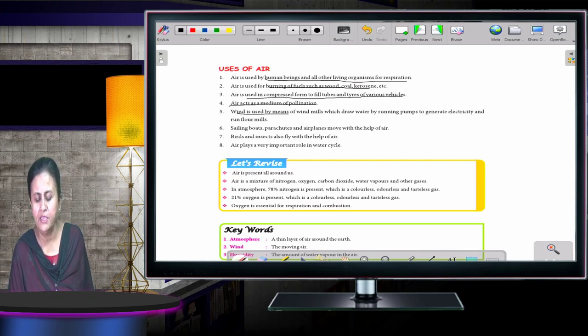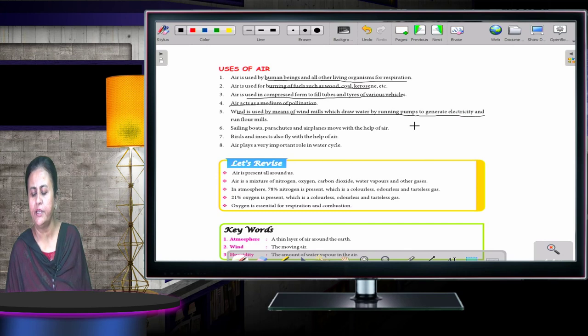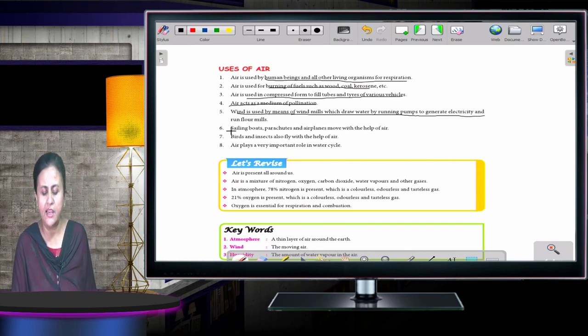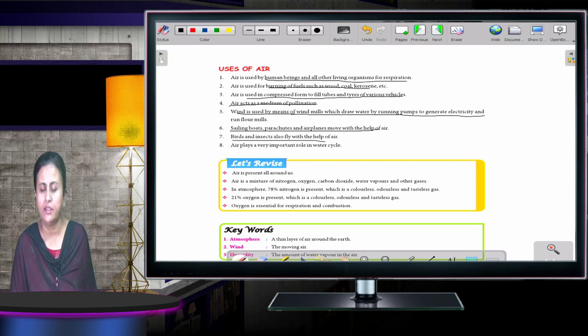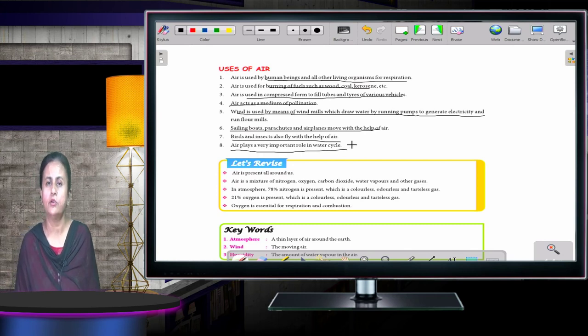Wind is used by means of windmills, which can draw water by running pumps to generate electricity. Then sailing boats, parachutes and aeroplanes move with the help of air. Birds and insects also fly with the help of air, and air plays a very important role in the water cycle.